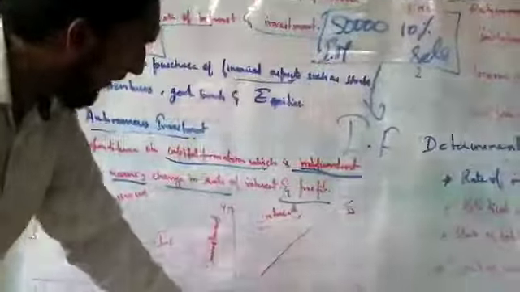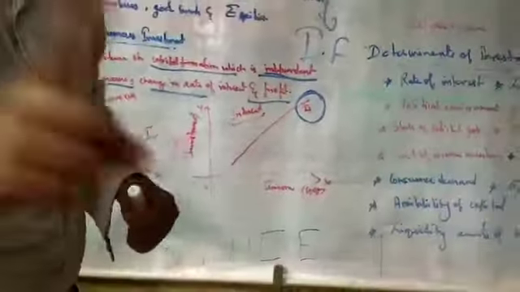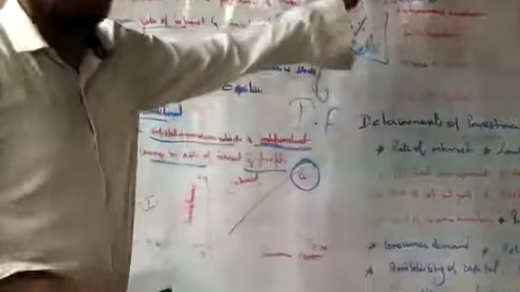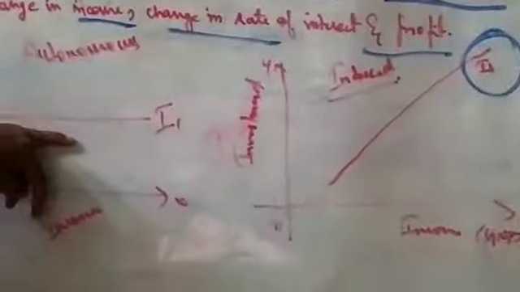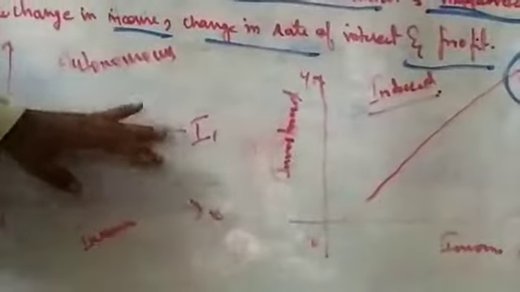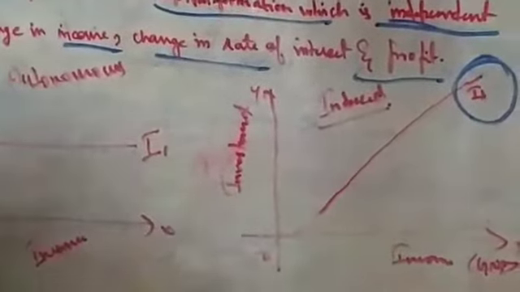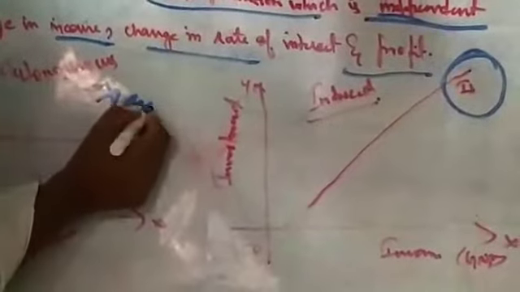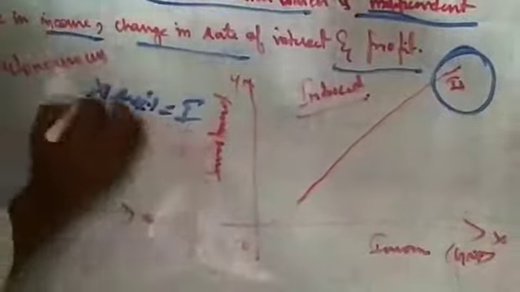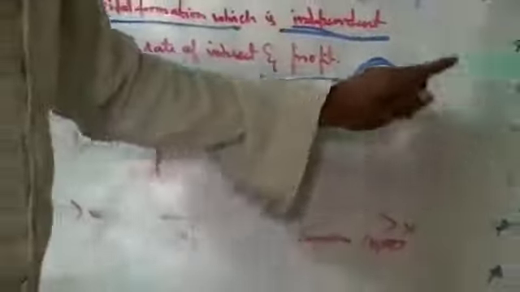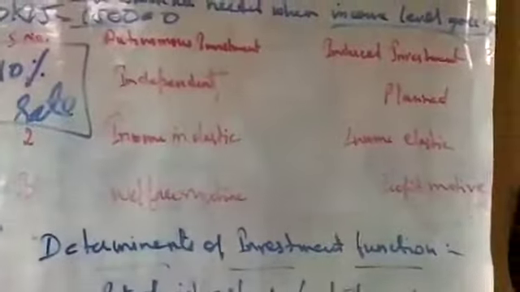See, this is a graph. Income is on the X-axis. Investment is on the Y-axis. See the figure. It is going up because when the income of the individual increases, the investment function also increases. Here, in the autonomous case, even if there is a change in all the variables, investment will remain the same. So X is equal to I. But here it will go up. That's the meaning itself. Income level goes up means the induced investment will also go up.